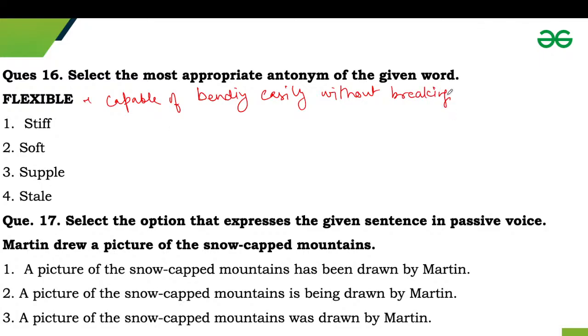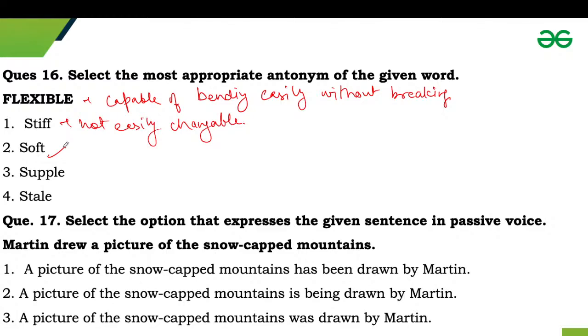Okay. So its opposite is option number one, that is stiff. Stiff refers to something that is not easily changeable into another shape. So not easily changeable. That is stiff. Okay. So soft refers to something that is easy to mold, or we can say easy to cut.